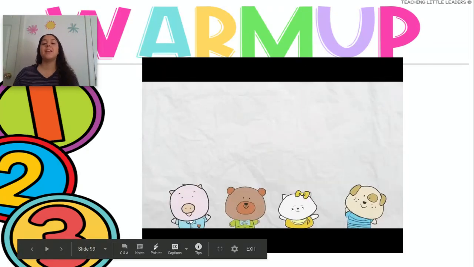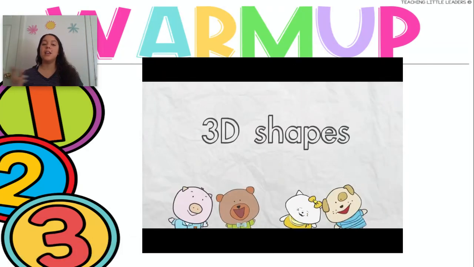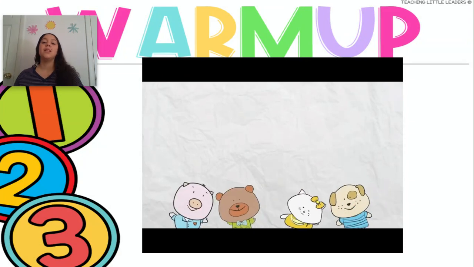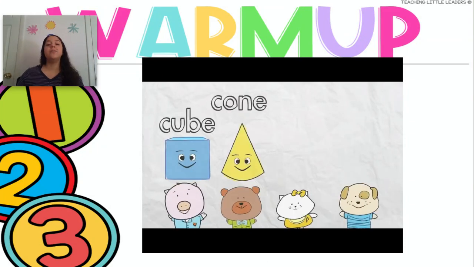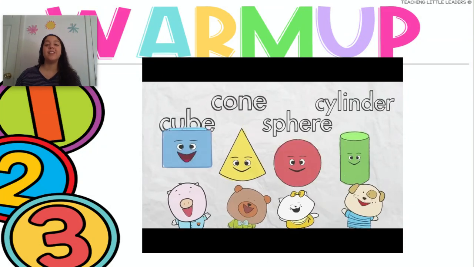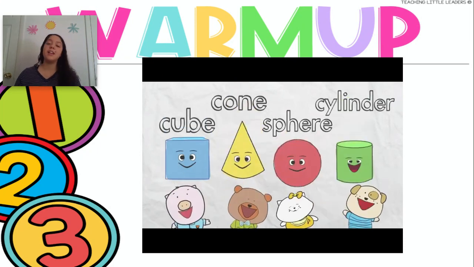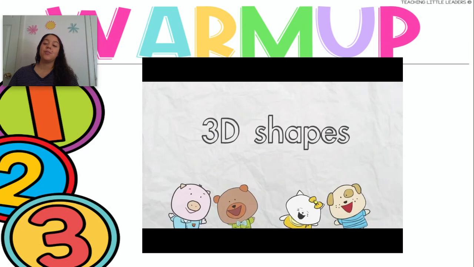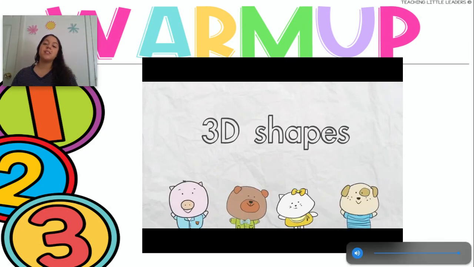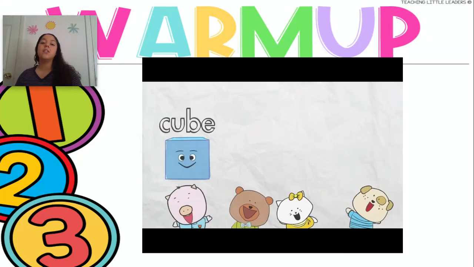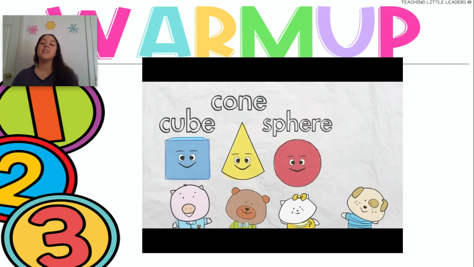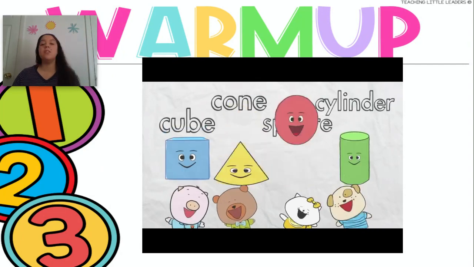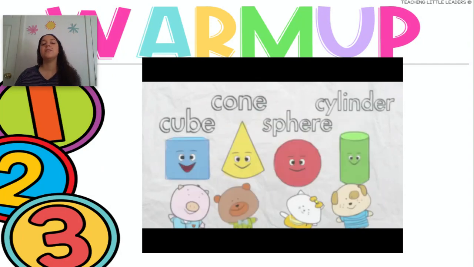Shapes, 3D shapes. I know cube, cone, sphere, and cylinder.